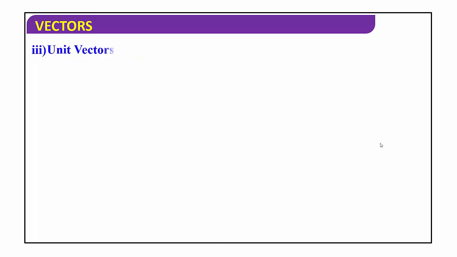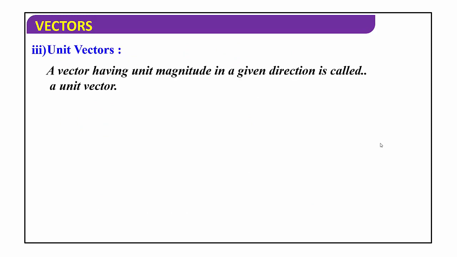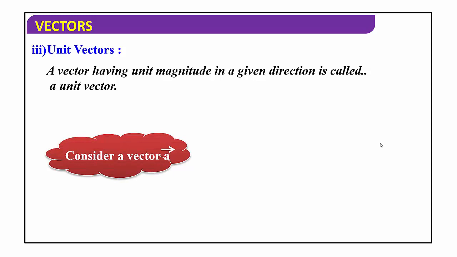Then the third type of vector is unit vector. Unit means one. How to define unit vectors? A vector having unit magnitude in a given direction. Unit magnitude means it is having only value 1. Unit means 1 magnitude. A vector, if it is having unit magnitude in a given direction, then we are going to call it as unit vector.